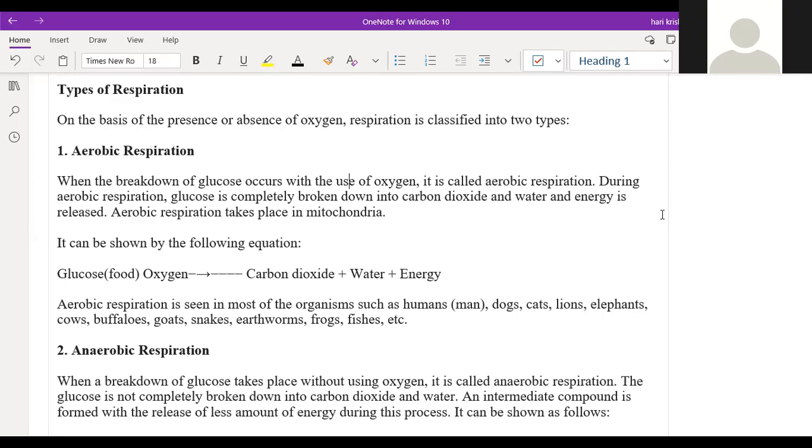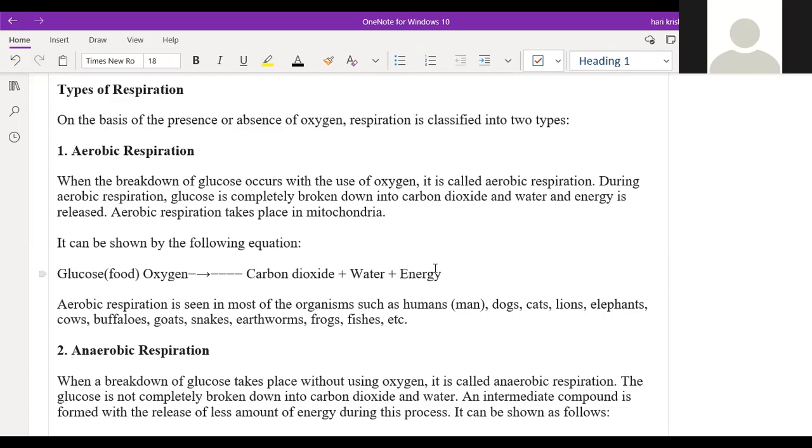This anaerobic respiration will not happen for a long time. It will happen for a short time only, because the energy stored in the cells is very little. When this starts to run out, our legs will get cramps, and those cramps are caused by lactic acid, because while we are doing anaerobic respiration, our body produces lactic acid in animals, and in plants it produces ethanol. So that is called anaerobic respiration.